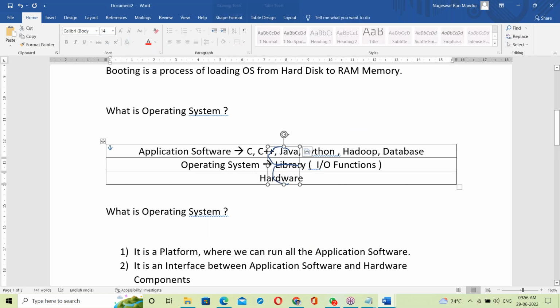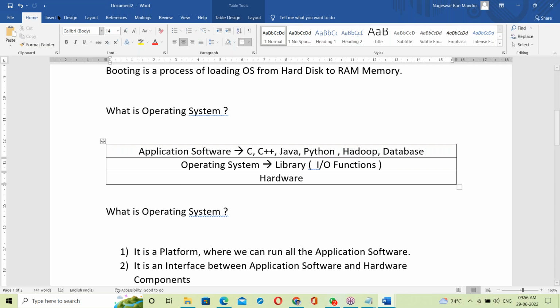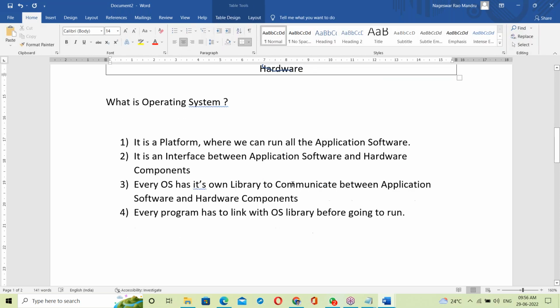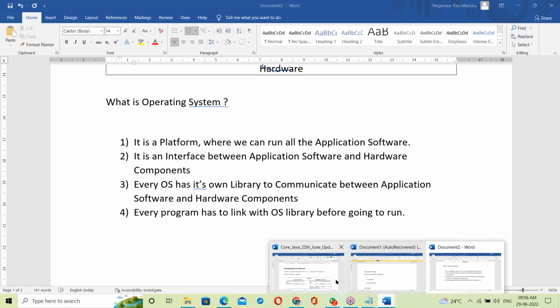So before running, the programs link with the OS library. After linking, they communicate with the hardware components. So that's all about OS. This introduction is enough.